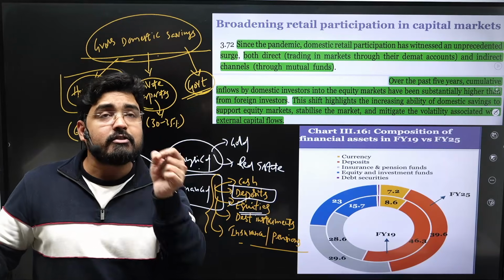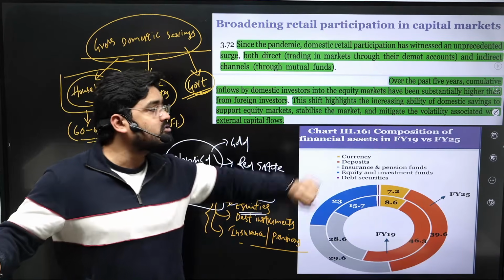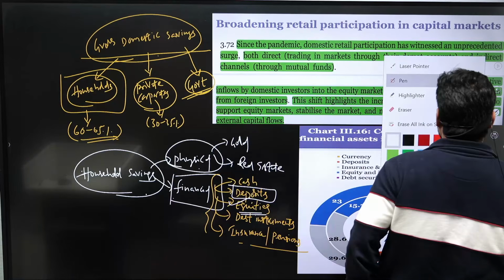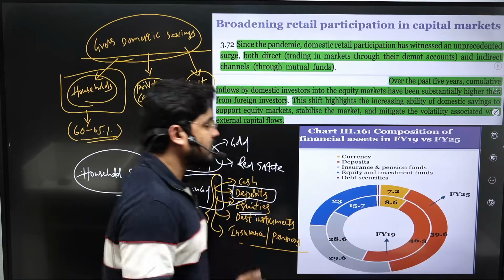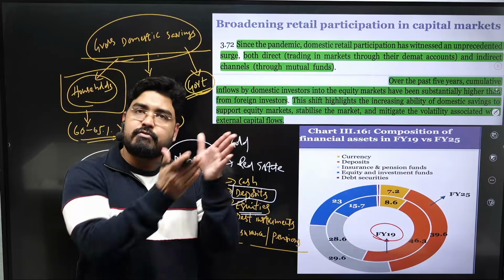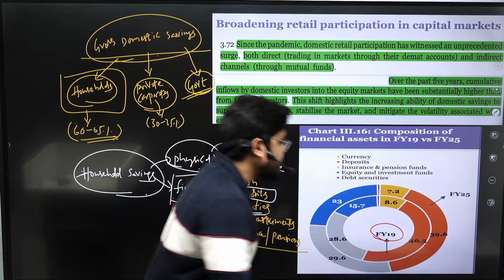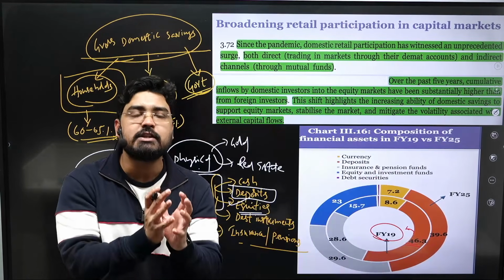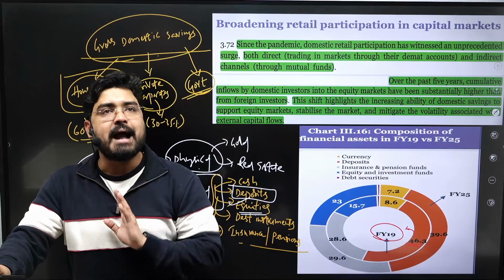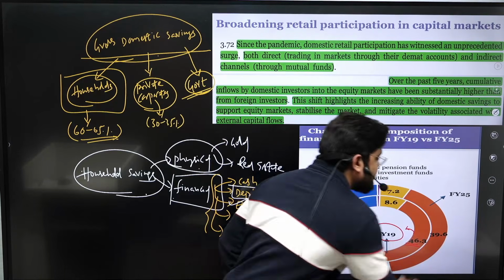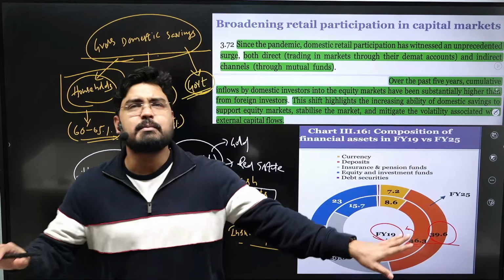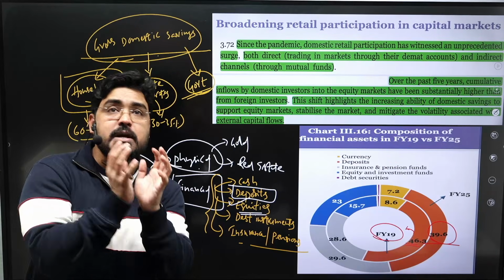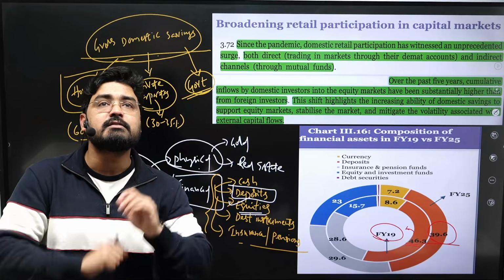This is one interesting change that has been witnessed in terms of household financial savings. That is clearly mentioned in the economic survey, and it is a good sign. See, earlier in financial year 2019, let's compare from 19 to 25. In 19, 46% of the total household financial savings used to go to the banking deposits. Now that has been reduced to only 39.6%. That means around 40%. There is a decline in the share of the deposits out of total household financial savings.